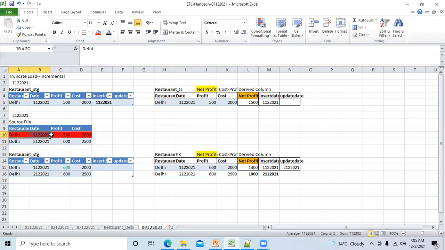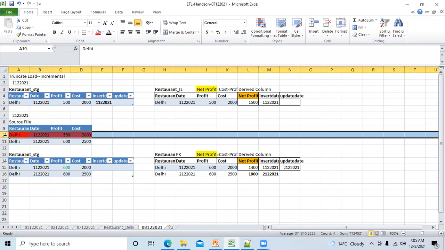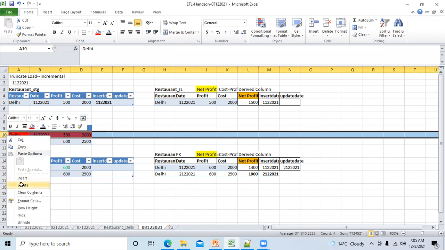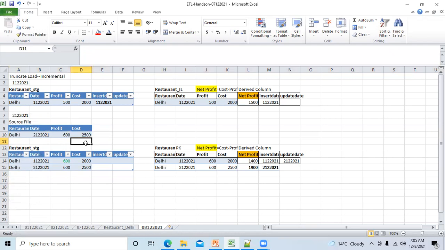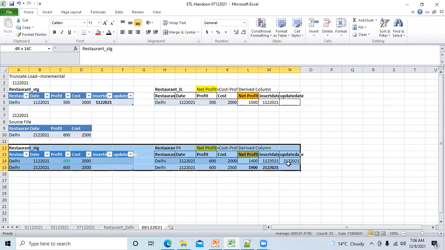So I don't want the previous day's data. Just send me that day's data only. So if you are working on incremental load, this data is not required, right? I am deleting this. Is this clear? So on 2nd December, I will receive this source file from the source team. Okay, fine.